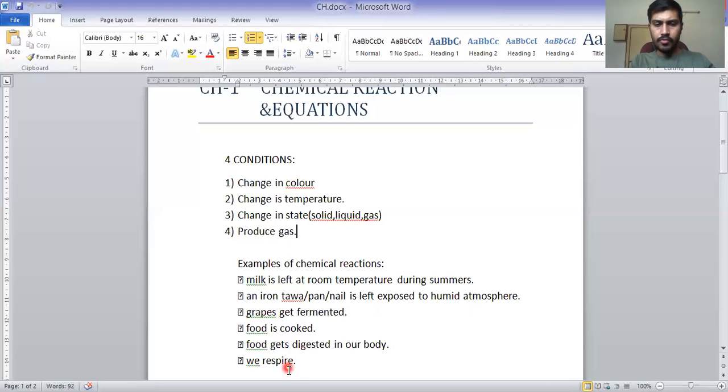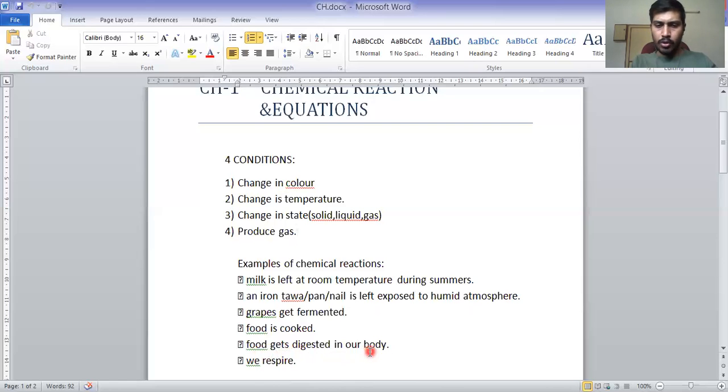Now this food gets digested in our body. In our body, whenever we eat something, its molecules get broken, and then a chemical reaction occurs. This particular topic you are going to study in chapter 6.